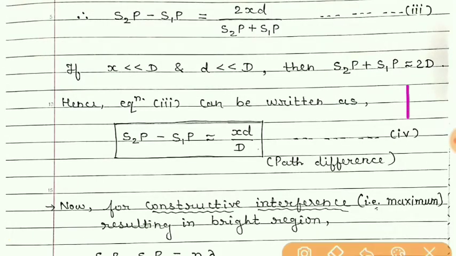So nearly equal to 2D we have taken. So S2P plus S1P is taken as 2D.